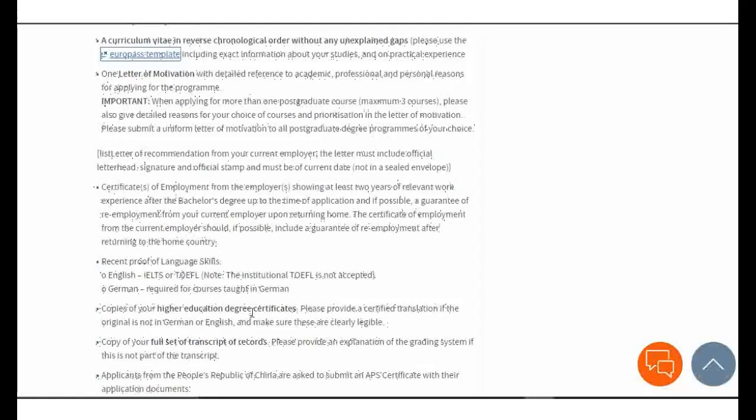Copies of your higher education degree certificate. Please provide a certified translation if it is not in German or English.